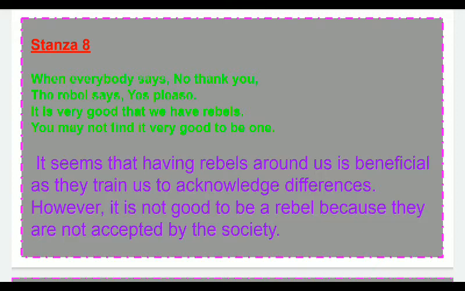However, it is not good to be a rebel because they are not accepted by the society. Obviously, they help us to acknowledge differences, to find differences, but they are not accepted by the society. They are always kept alone in the society. No one likes them. That's why to be a rebel is not good, especially if you are living in a society.